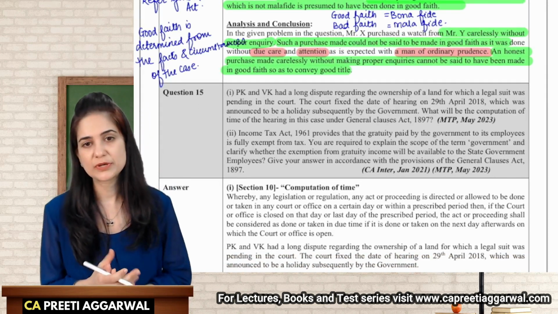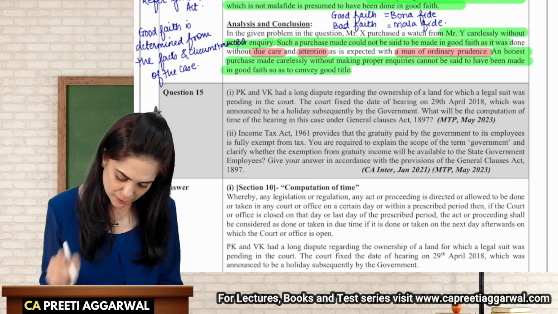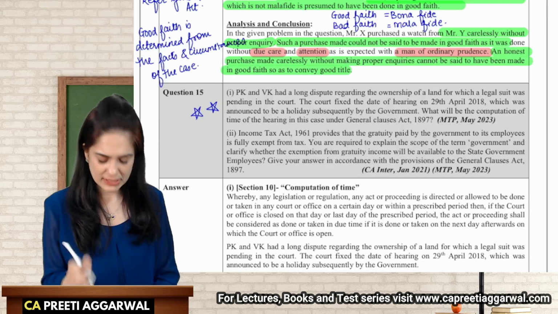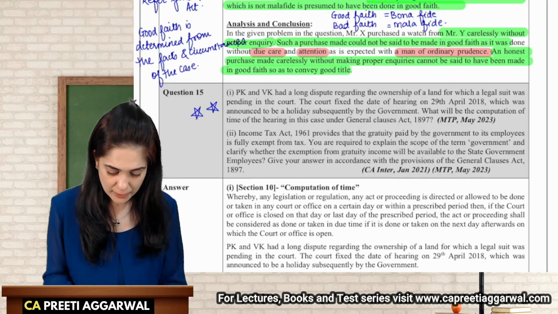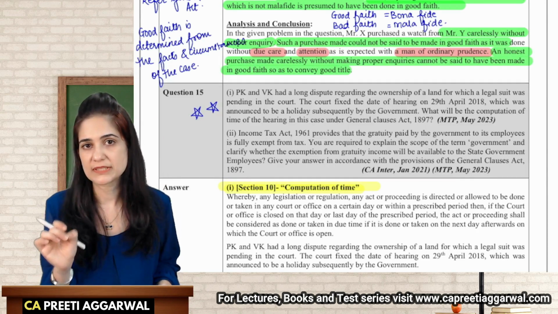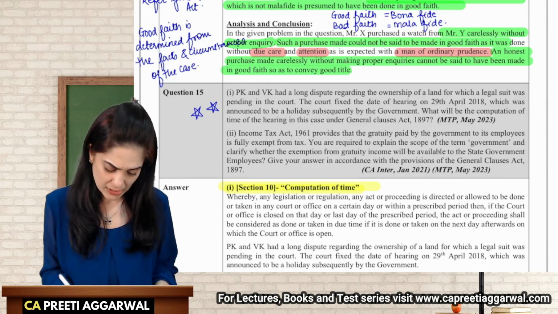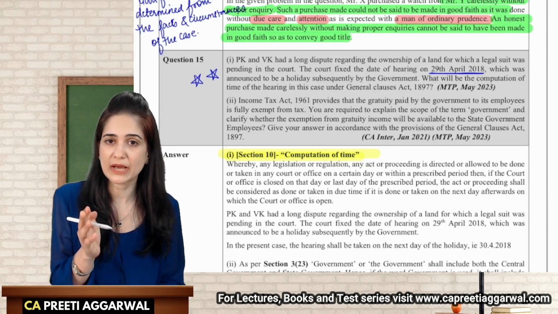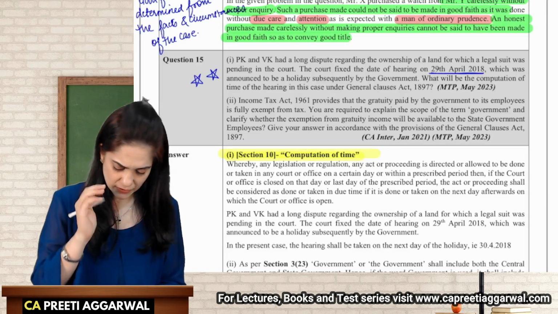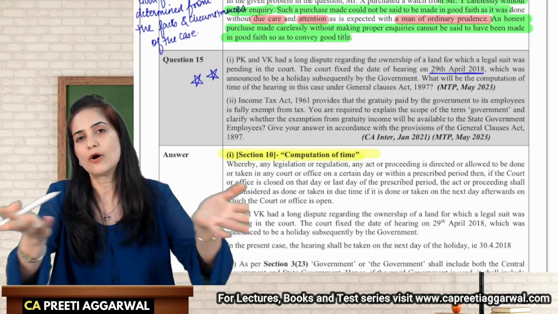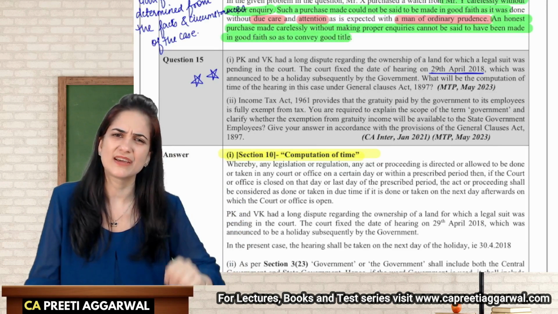PKVK had a long disputed battle regarding the ownership of land for which a case was filed. This is a very frequently asked section in the exam, that is computation of time, section 10. You will be surprised to see the number of questions asked on this particular topic, section 10. You need to learn it. Now, the court had fixed a date for hearing, that is 29th of April, but on that 29th of April, the courts were closed. There was a sudden holiday declared by the court. Then the following day on which the courts are open; if the next day is a Sunday, then on Monday.